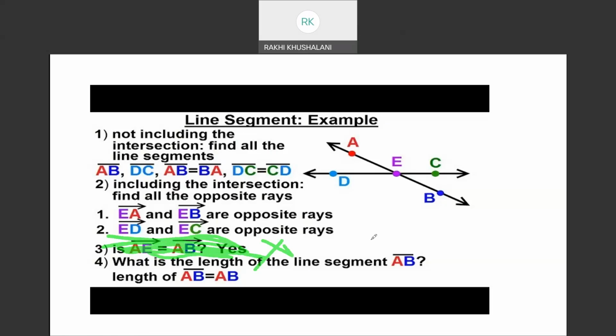What is the length of the line segment AB? It is equal to the distance between the two points, that is AB. Actually, you should write here length of AB or distance between the points A and B. We can write it like that. It will be more understandable.